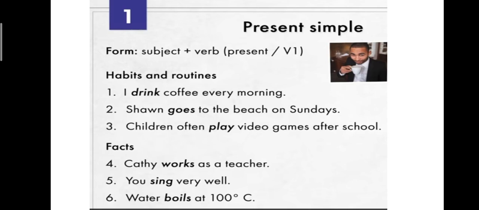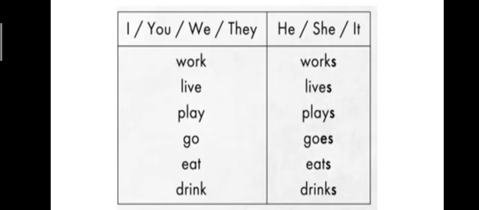So, simple present tense: subject plus verb. Which form of verb? Present form of verb or root verb. Let's know in detail about simple present tense. Some verbs are used without s and some with s. I, you, we, they take the root form of the verb. He, she, it take verb plus s.